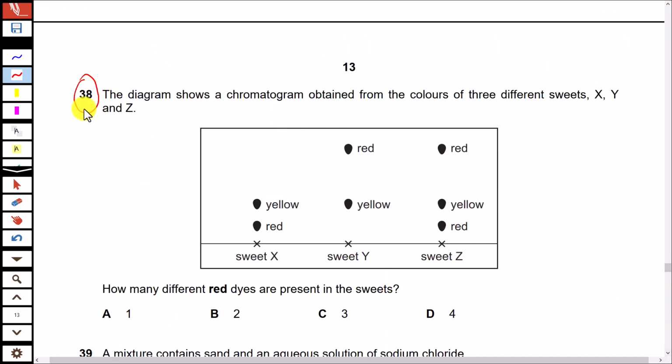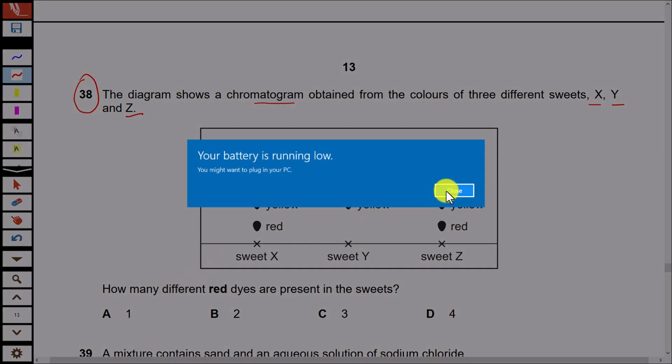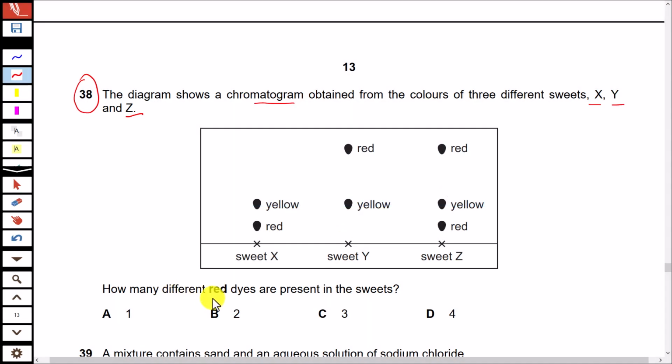Question number 38. The diagram shows a chromatogram obtained from colors of three different sweets X, Y and Z. So here is the chromatogram. How many different red dyes are present in the sweets? If you look at sweet X, there is a red dye.